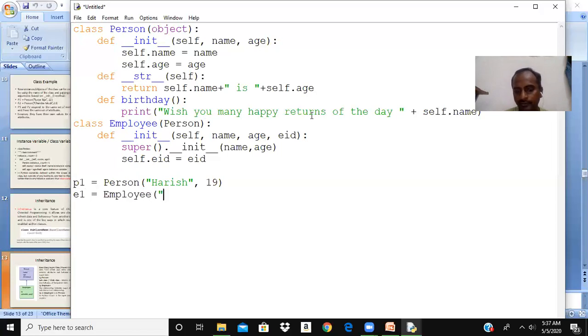I have to pass the employee name, let us assume John, age 36, and employee ID. Assume that employee ID is E1091019. This is a string.